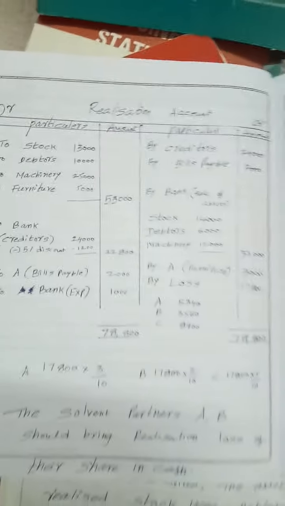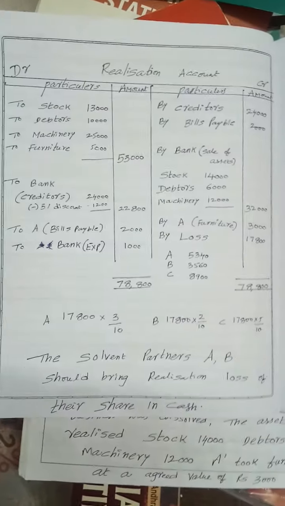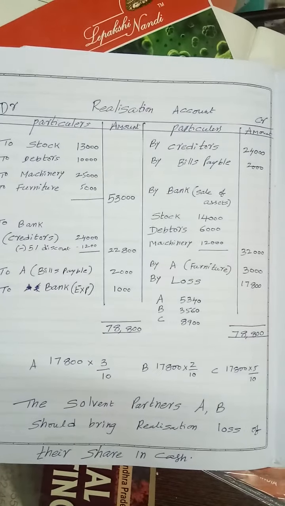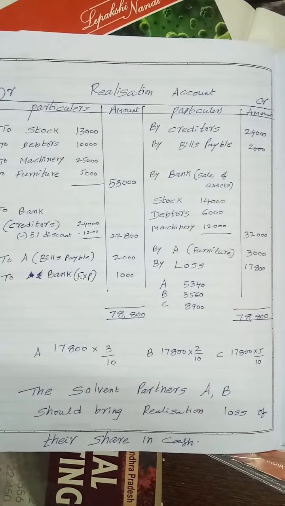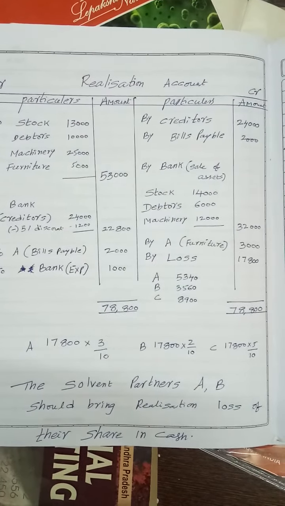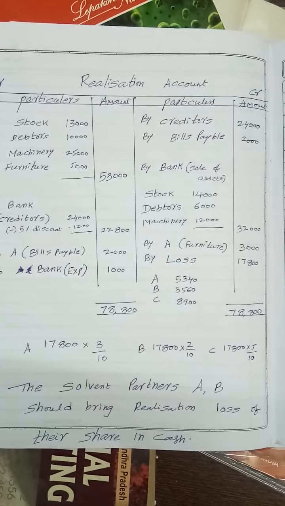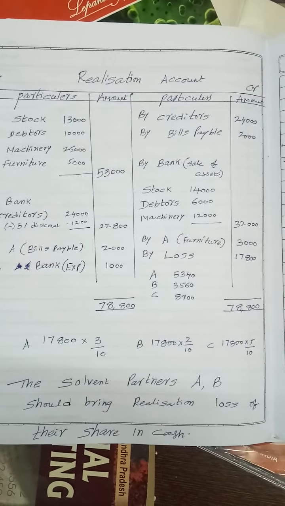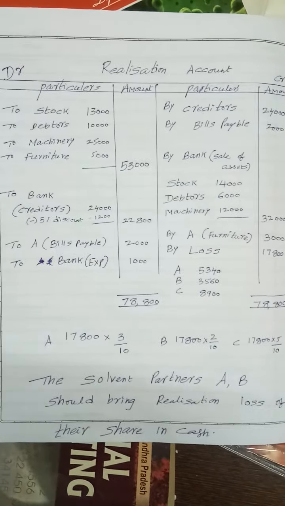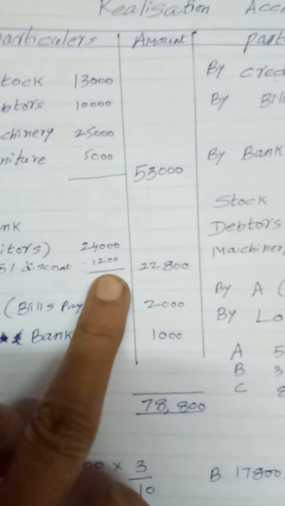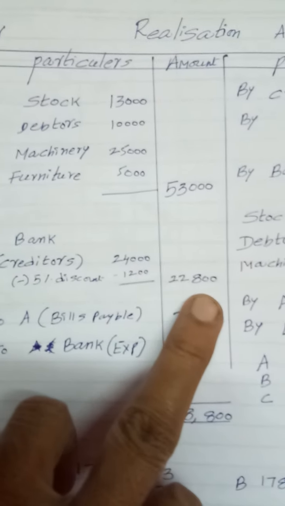My dear students, the very first account we prepare is the realization account. We have to transfer all the assets to the debit side and creditors and bills payable to the credit side. The assets were sold: stock 14,000, debtors 6,000 and machinery 12,000, total 32,000. A took over furniture 3,000, and the creditors were paid off at a discount of 5%: 24,000 minus 1,200, that is 22,800.